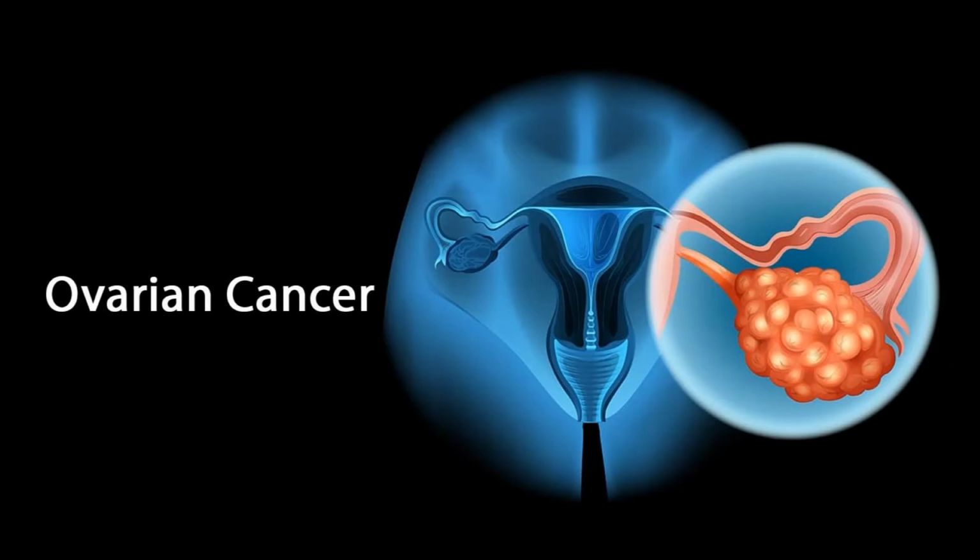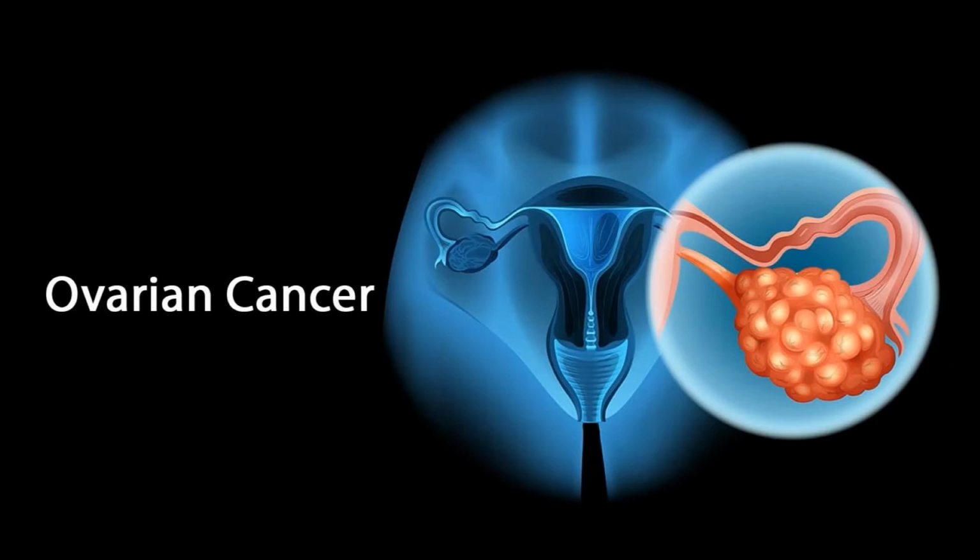Other cancers that are similar to epithelial ovarian cancer. Primary peritoneal carcinoma. Primary peritoneal carcinoma, PPC, is a rare cancer closely related to epithelial ovarian cancer. At surgery, it looks the same as an epithelial ovarian cancer that has spread through the abdomen. In the lab, PPC also looks just like epithelial ovarian cancer. Other names for this cancer include extraovarian, meaning outside the ovary, primary peritoneal carcinoma, EOPC, and serous surface papillary carcinoma.